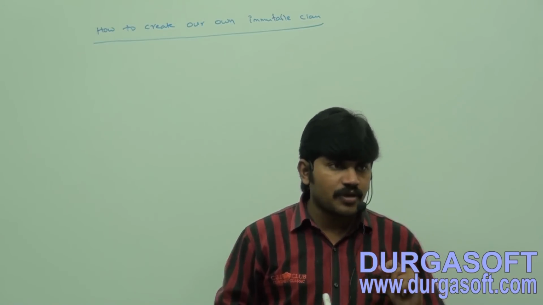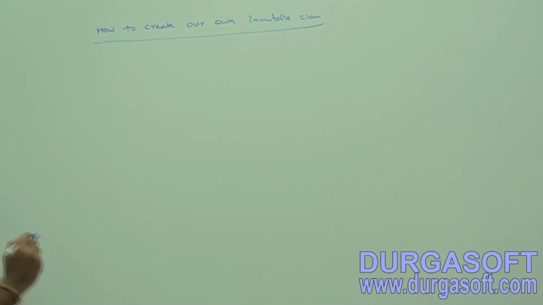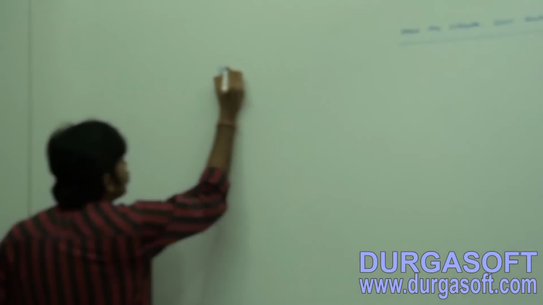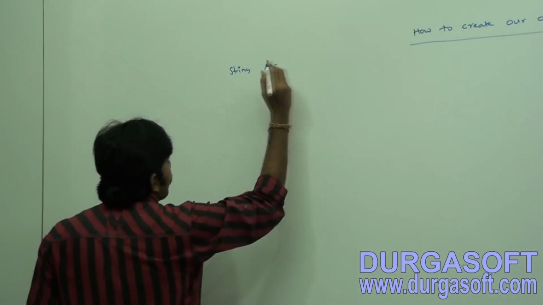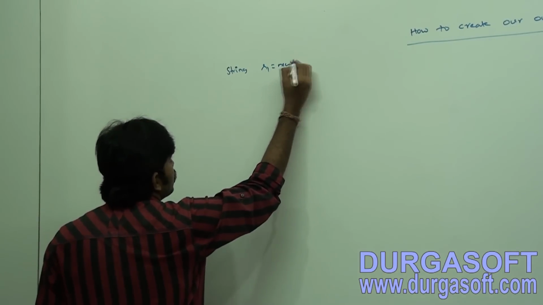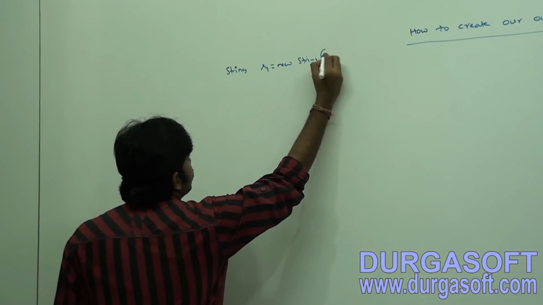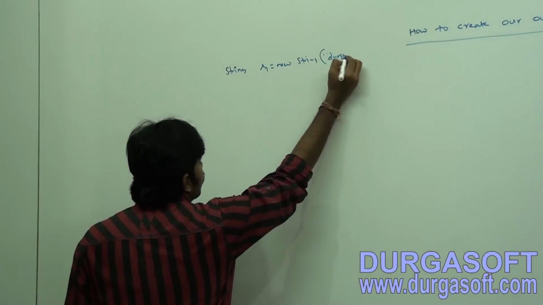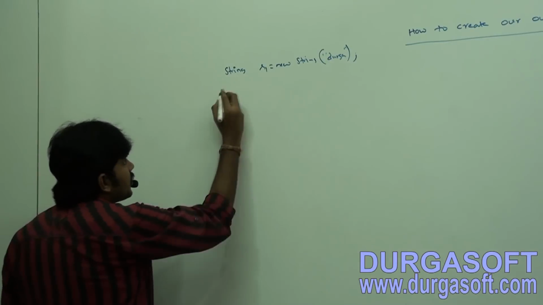We covered this already, right? So let me consider here string terminology. String s1 is equal to new String("Durga").